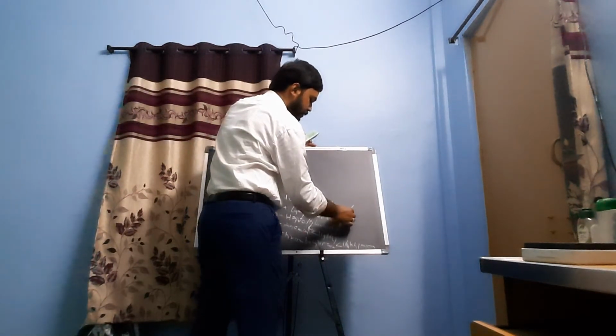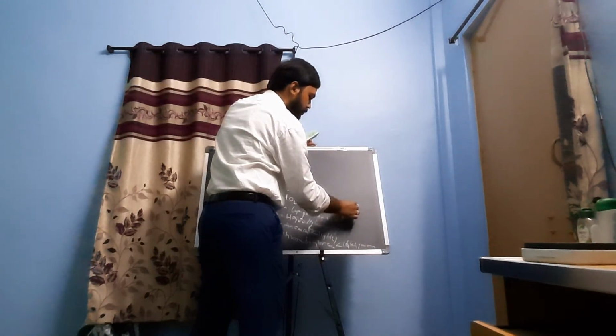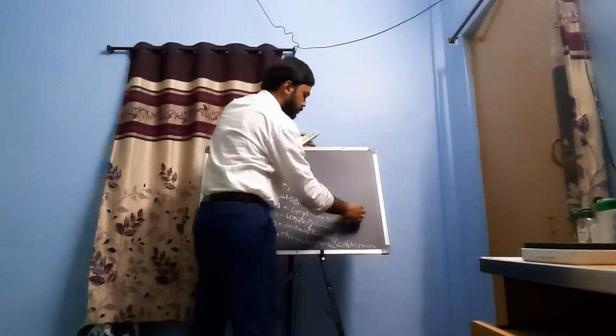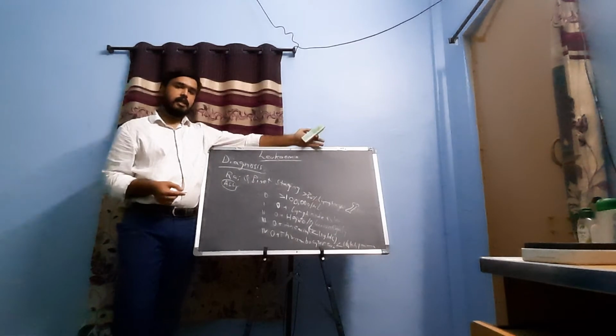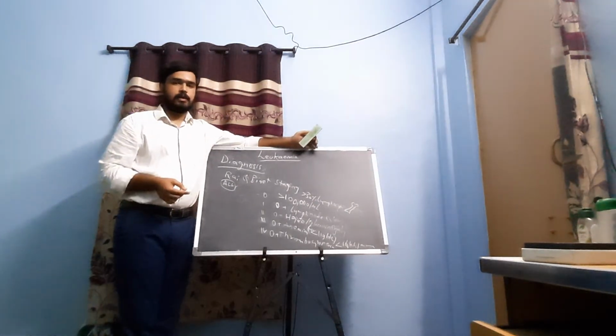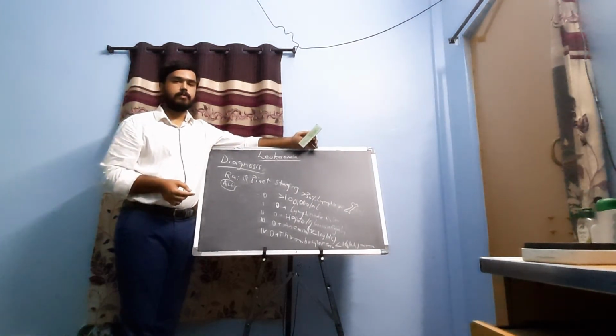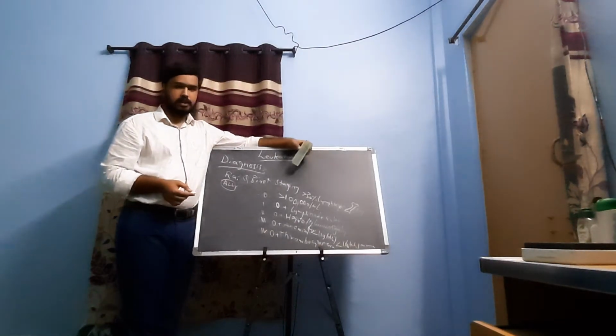So in the bone marrow, if there is greater than 30% of lymphocytes, it's under stage 0.